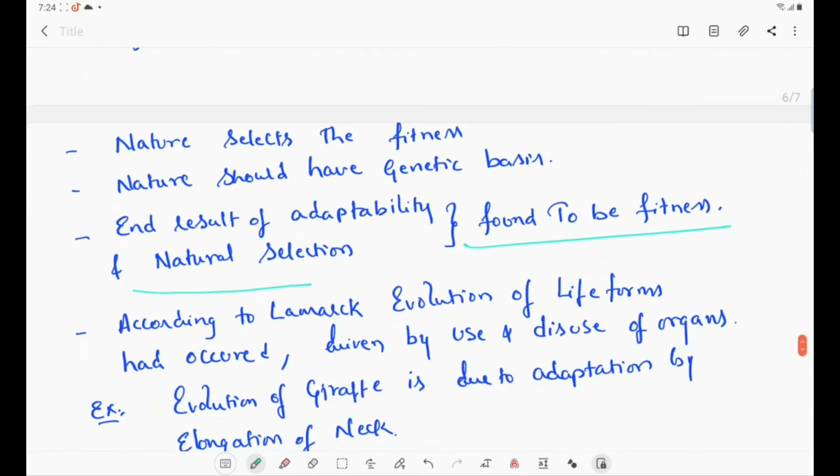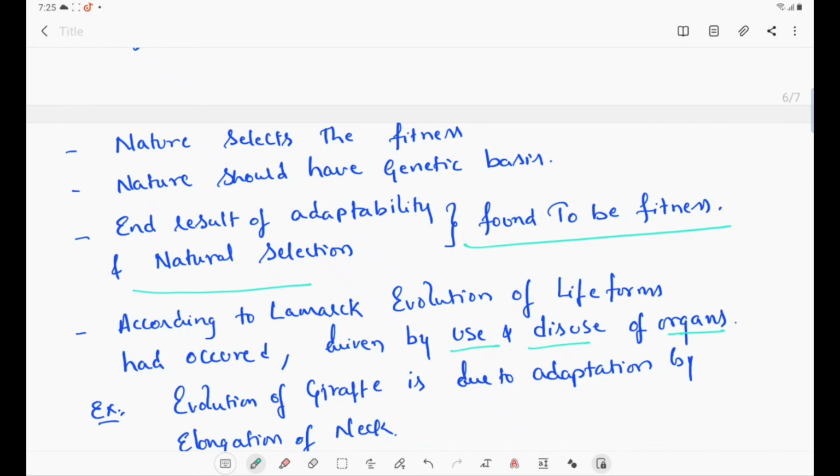According to Lamarck, evolution of life forms occurred and was driven by use and disuse of organs. So what Lamarck is telling is that new organisms have evolved depending upon use and disuse. If you use any organ, that organ increases or grows in size. If you are not using any organ, that organ will decrease in size or degenerate. The best example is elongation of the neck in the giraffe.